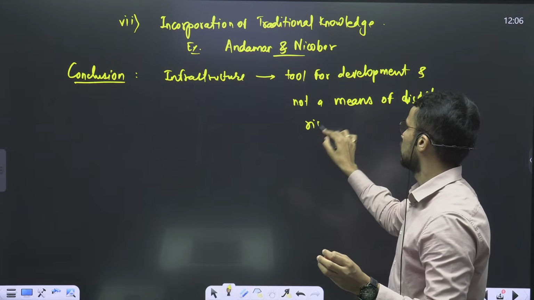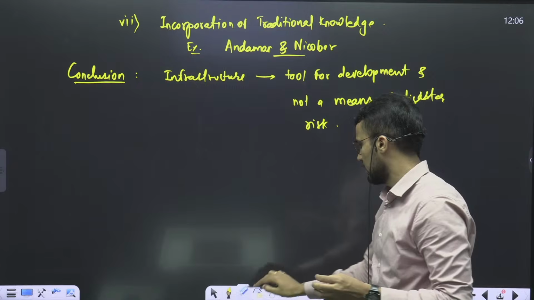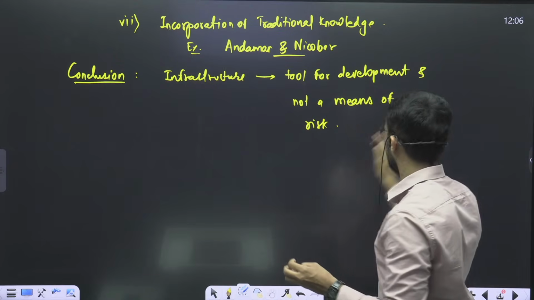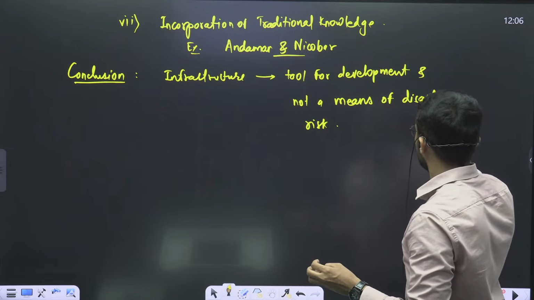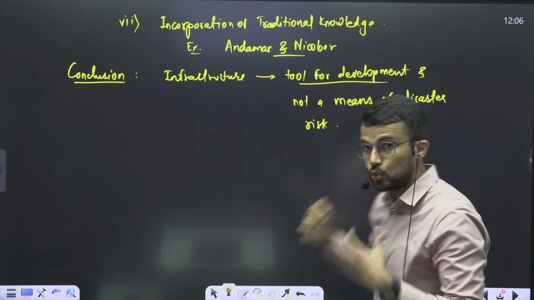So if we follow this kind of approach, then we will be able to make sure that infrastructure remains a tool for development, right?